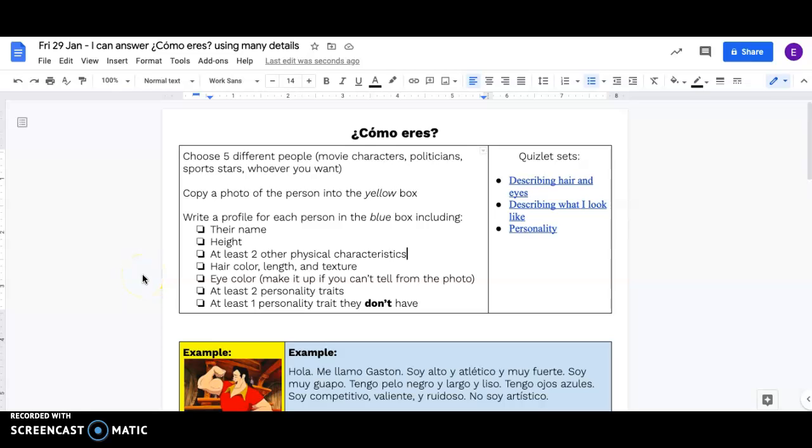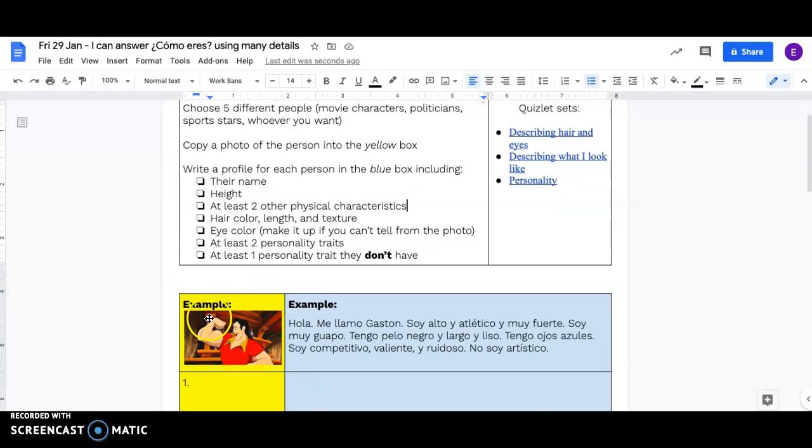Okay, so for our Friday assignment, we're doing this Cómo eres, what are you like? And so you get to describe yourself. Now, you're going to choose 5 different people, like a movie character, politician, sports stars, whoever you want. And you'll copy a photo of that person into the yellow box, like so, and write a profile for each person in the blue box.